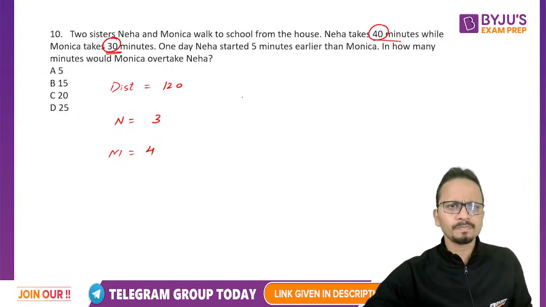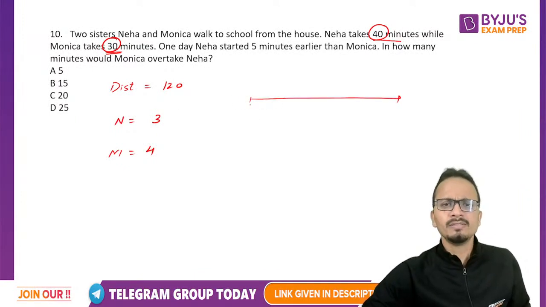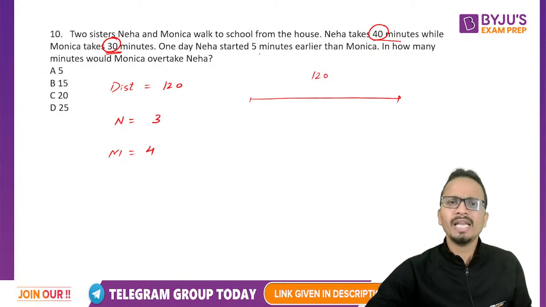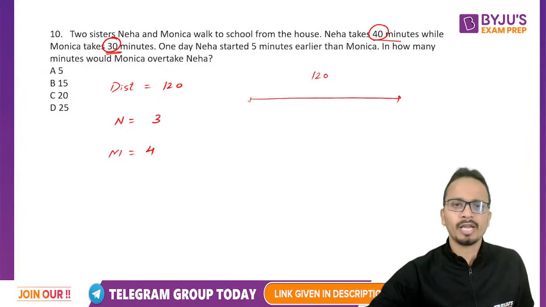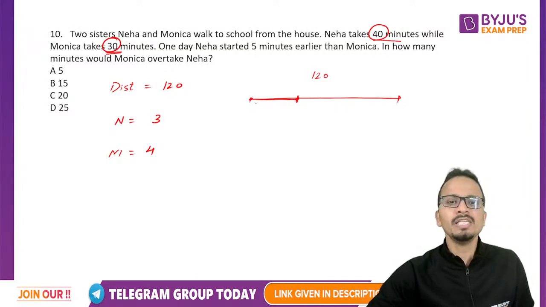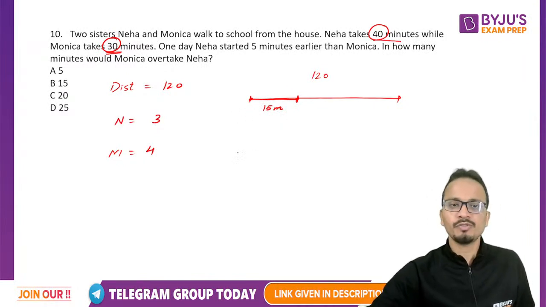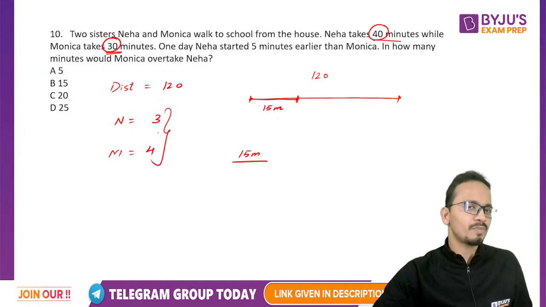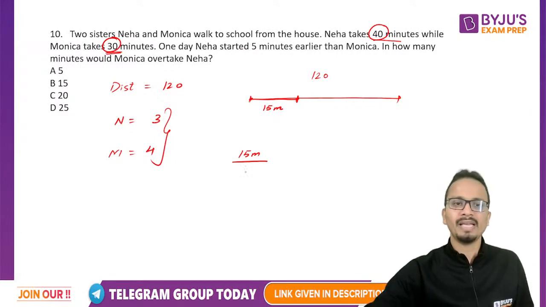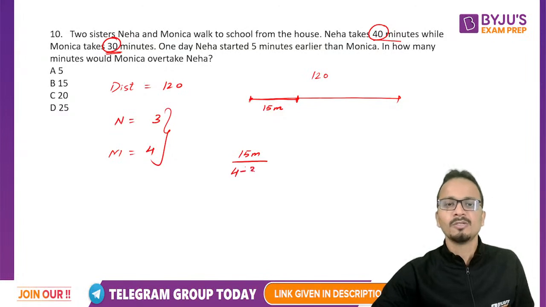I'm not writing the units because units are same everywhere. Okay. Now, this is the distance of 120 that they are traveling. Now, one day Neha started 5 minutes earlier than Monica. So in these 5 minutes at a speed of 3, Neha would have covered 3 into 5, that is 15 meters. Now, in how many minutes would Monica overtake Neha? So now this 15 meters of distance will be reduced at a relative speed of the difference of these two, that is 4 minus 3, which is 1. All right, so basic concept of relative speeds. So 15 upon 1, that is equal to 15 minutes.